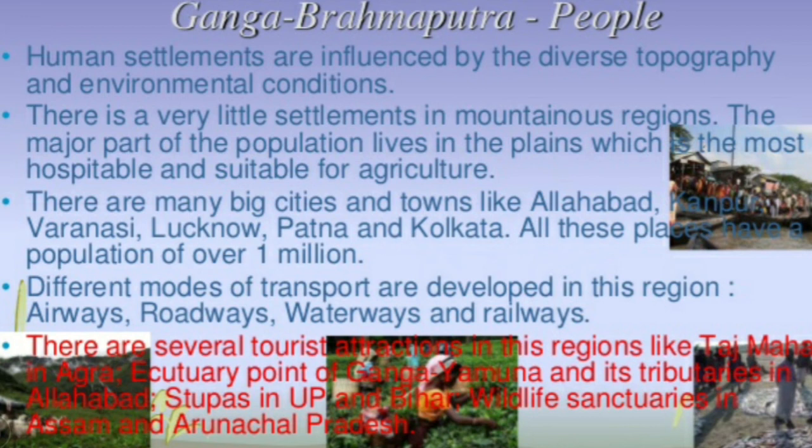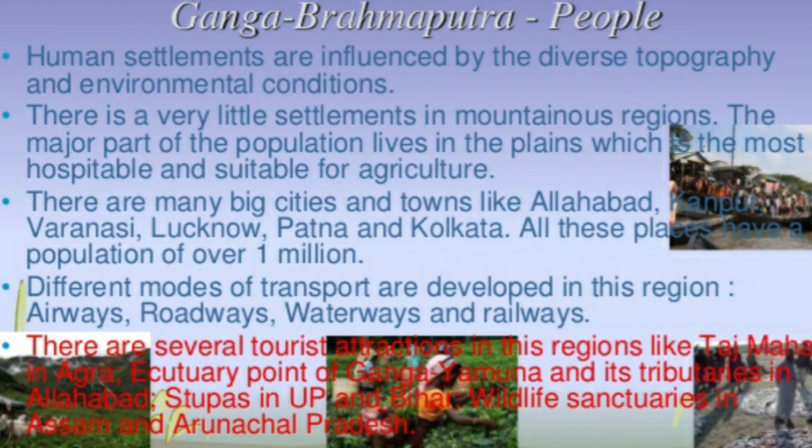There are very few settlements in mountainous regions. The major part of the population lives in the plains, which are the most hospitable and suitable for agriculture.